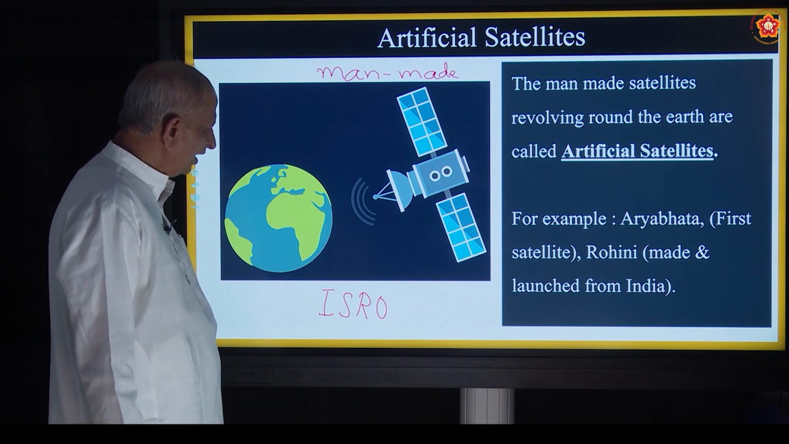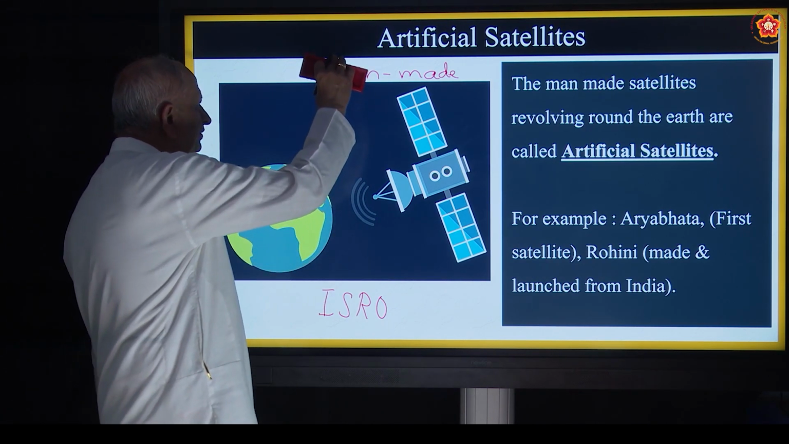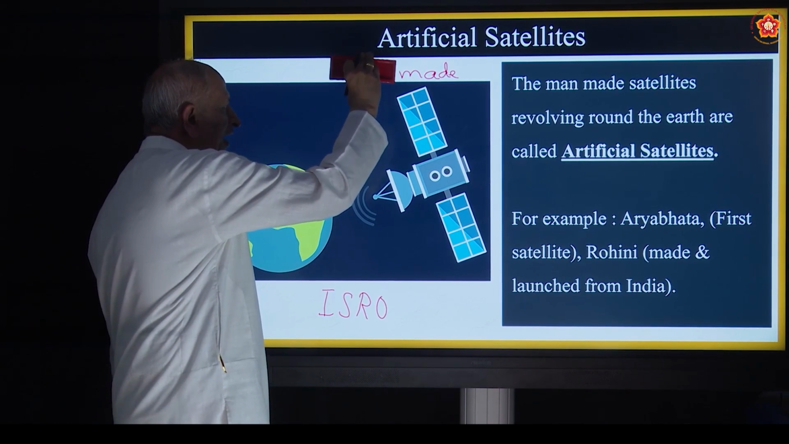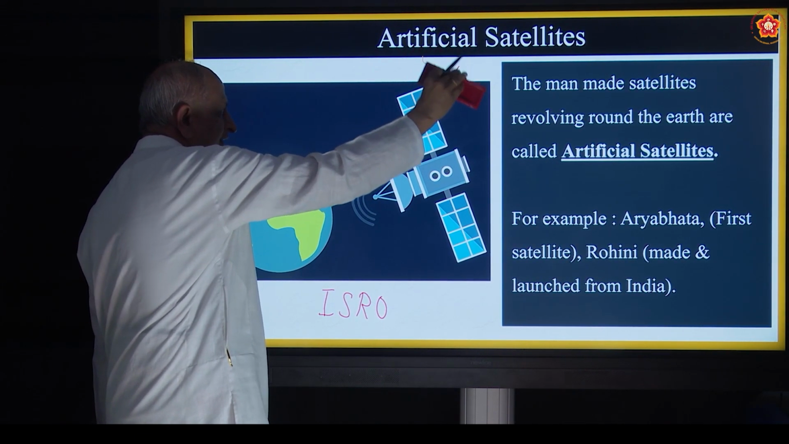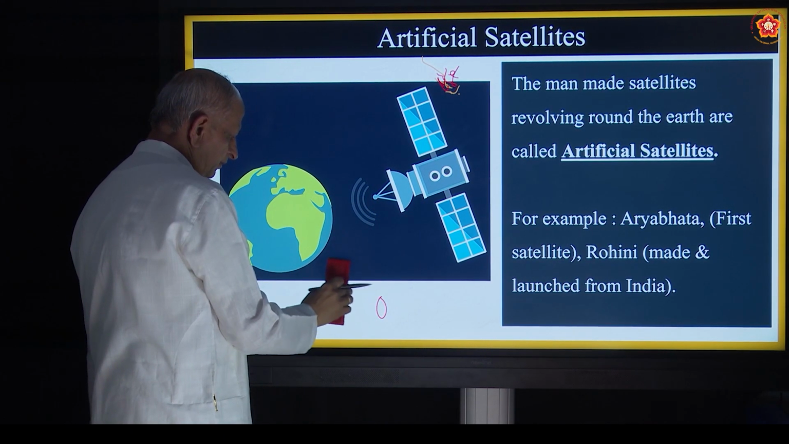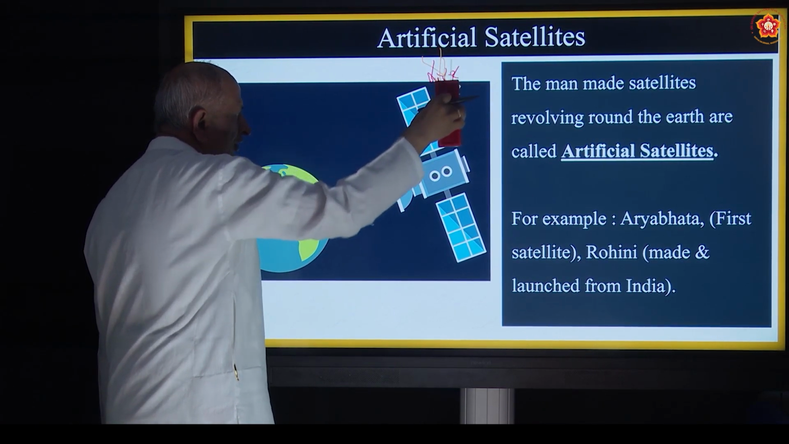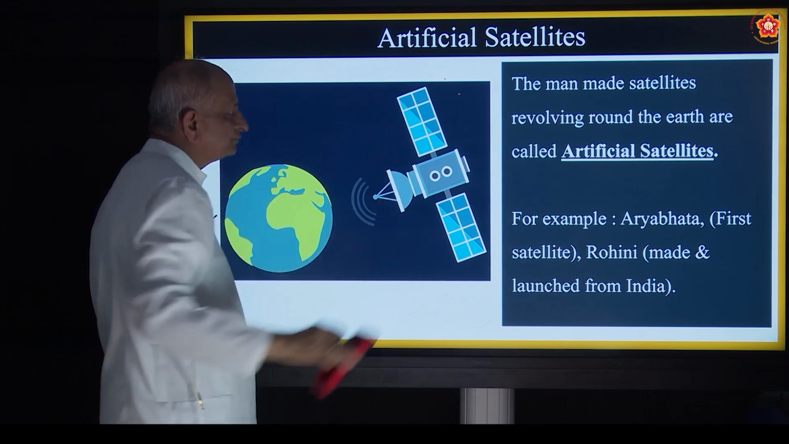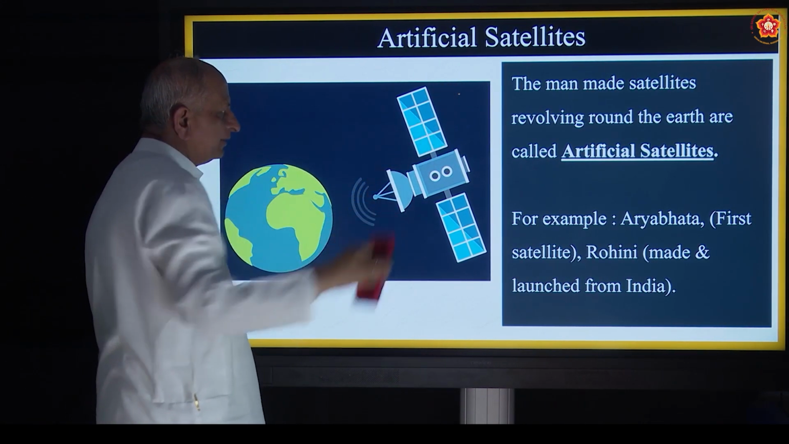And where do you have the rocket launching station? It is in Sriharikota. Where is it? It is in Andhra Pradesh. Correct? Sriharikota, on the seashore of the Bay of Bengal. We find this rocket launching station.